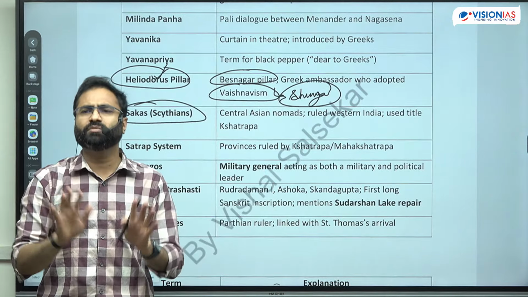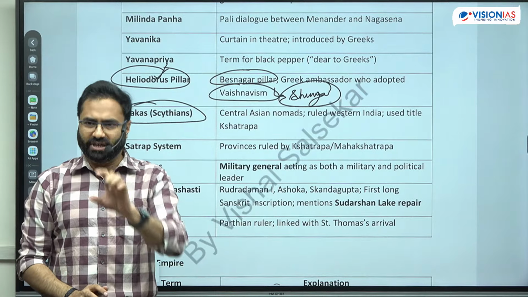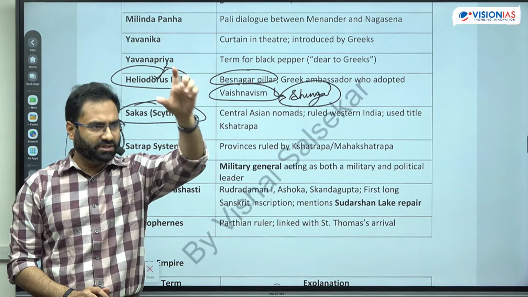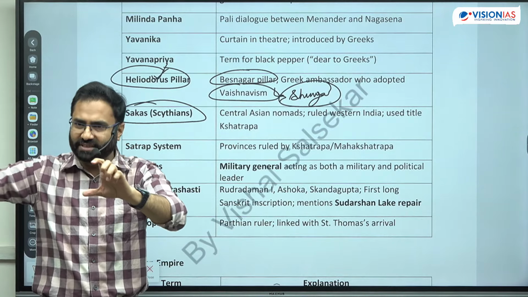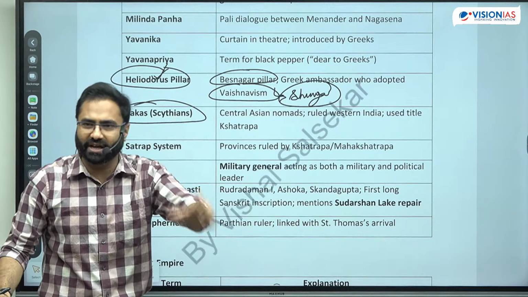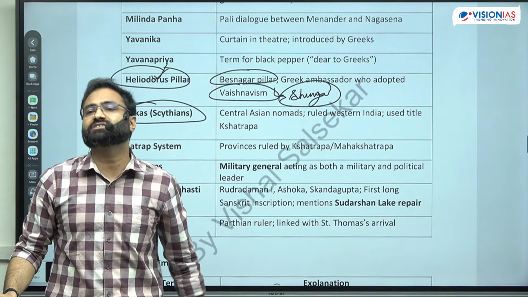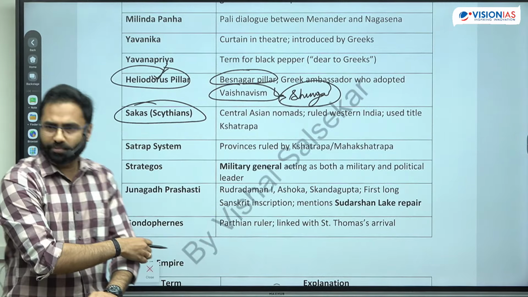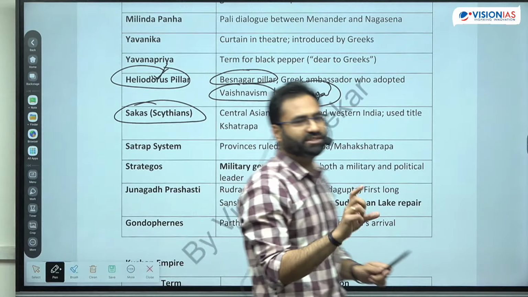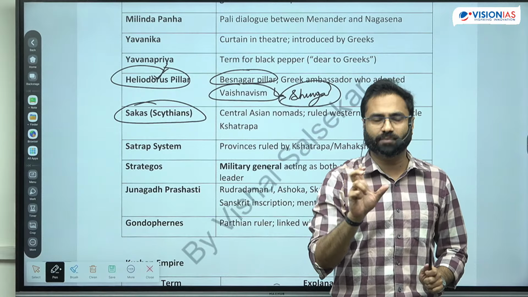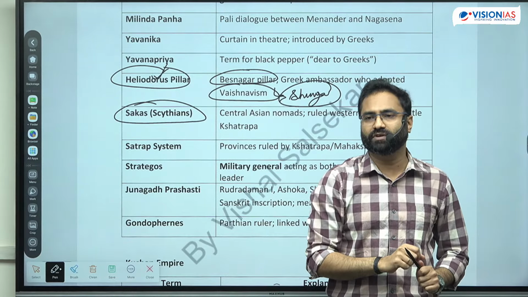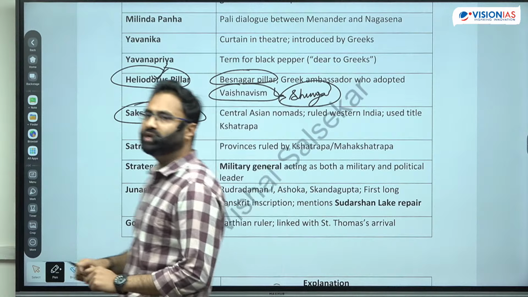Not that important, but just to know about this, कि भाई एक branch जो सबसे पहला region है North West, then there is a region of Punjab, then the region of Mathura जो आपका plains region है, then they went towards Maharashtra और the western, and they became the Western Kshatrap. So the Kshatrap, you see, talks about the branch or their regional rule. So Shak का जो Western Kshatrap था, that was the most predominant one, and the most predominant Shak ruler in that